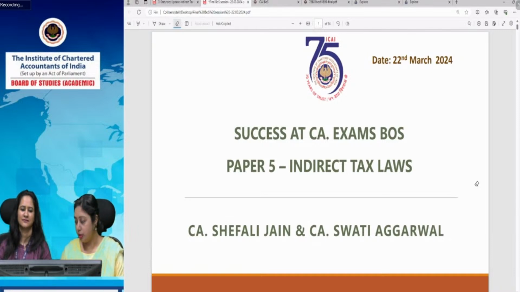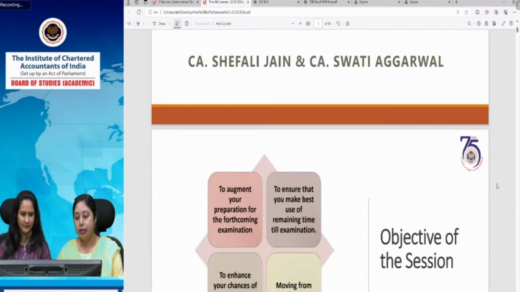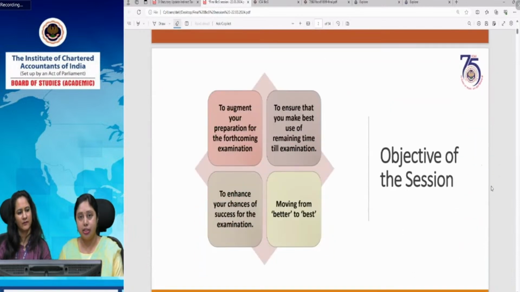This session is mainly for augmenting your preparation for the forthcoming examination and to move you from better to best, to enhance your chances of achieving success, because your hard work and perseverance definitely go a long way in ensuring your success. The CA examination requires a lot of perseverance, dedication and hard work, which every student has to devote for achieving success in the examination.